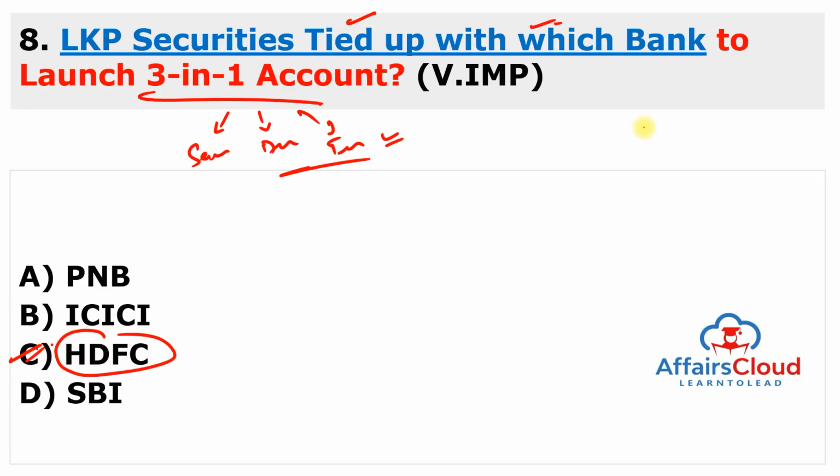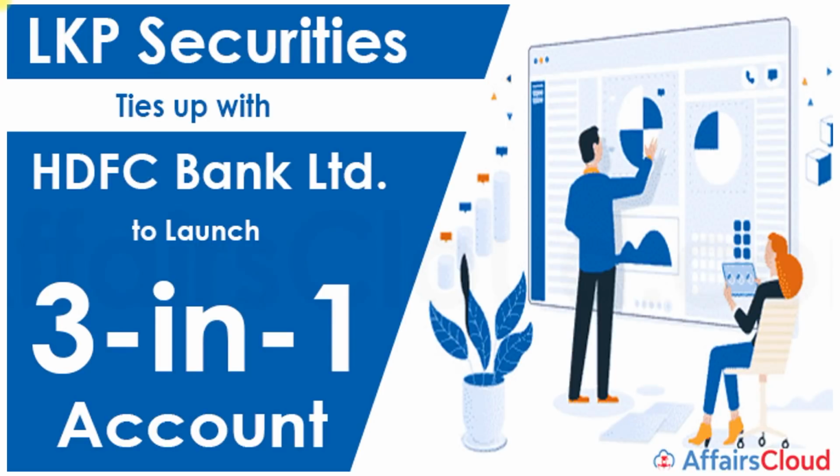So 3-in-1 account facilitates swift fund transfer between the bank account and trading account, as clients no longer have to go through a lengthy authentication process. So you can transfer directly your amount from saving account to demat account, saving account to trading account, so that you can trade very easily. So the main objective is to deliver an efficient experience by offering ease of opening trading and demat and the bank account in a seamless manner.